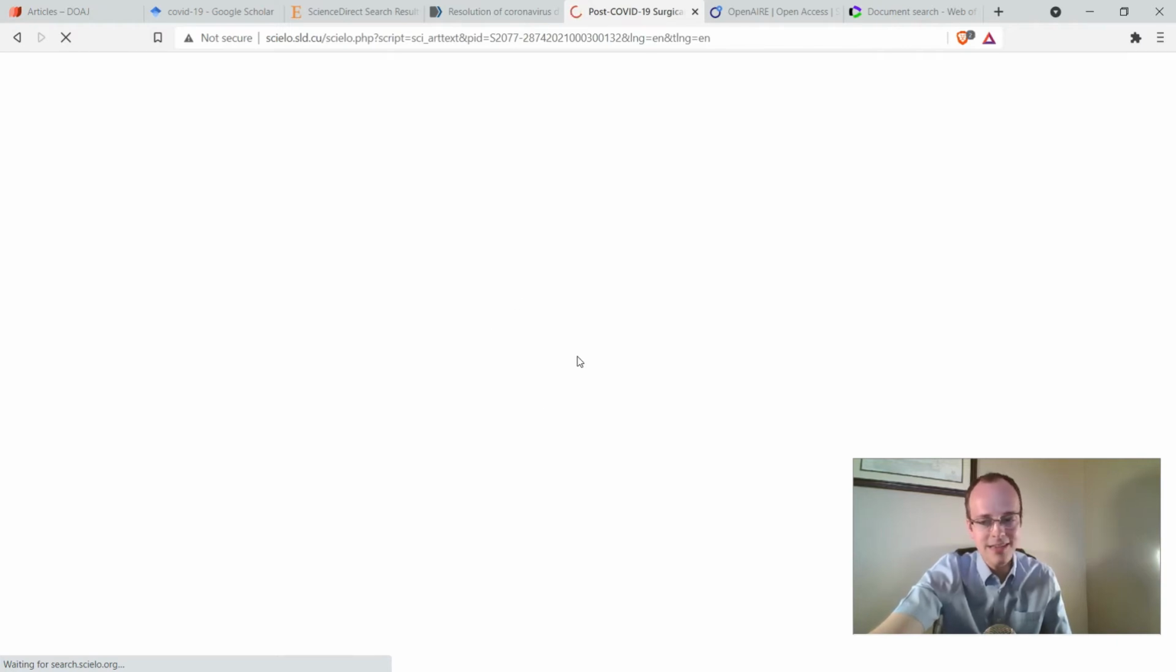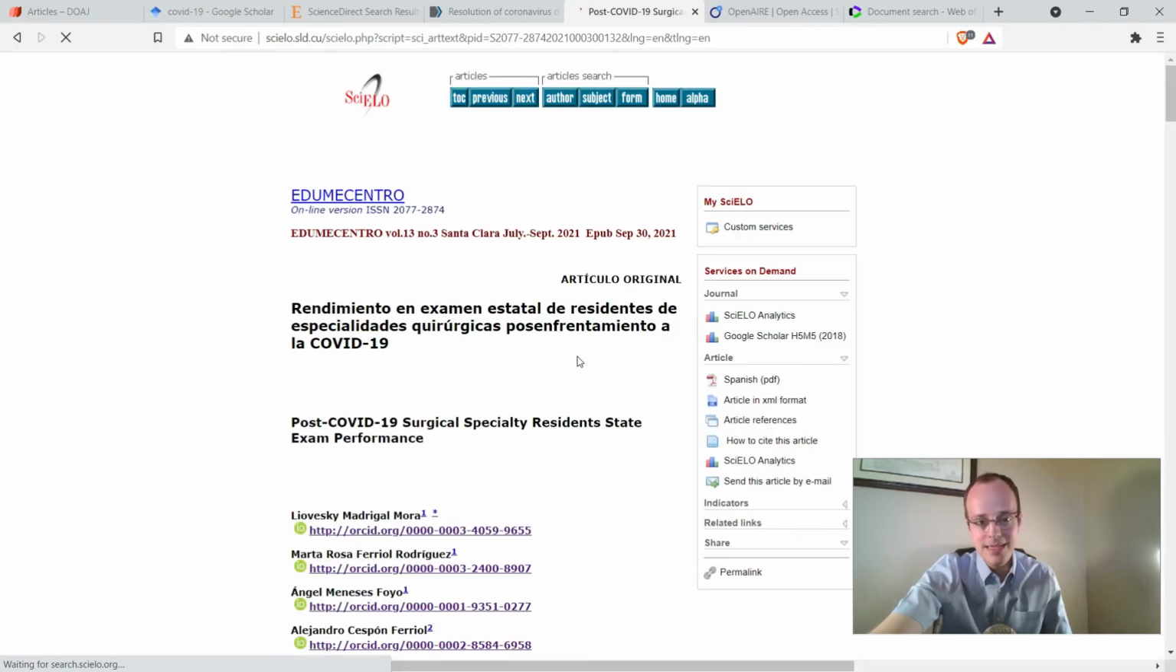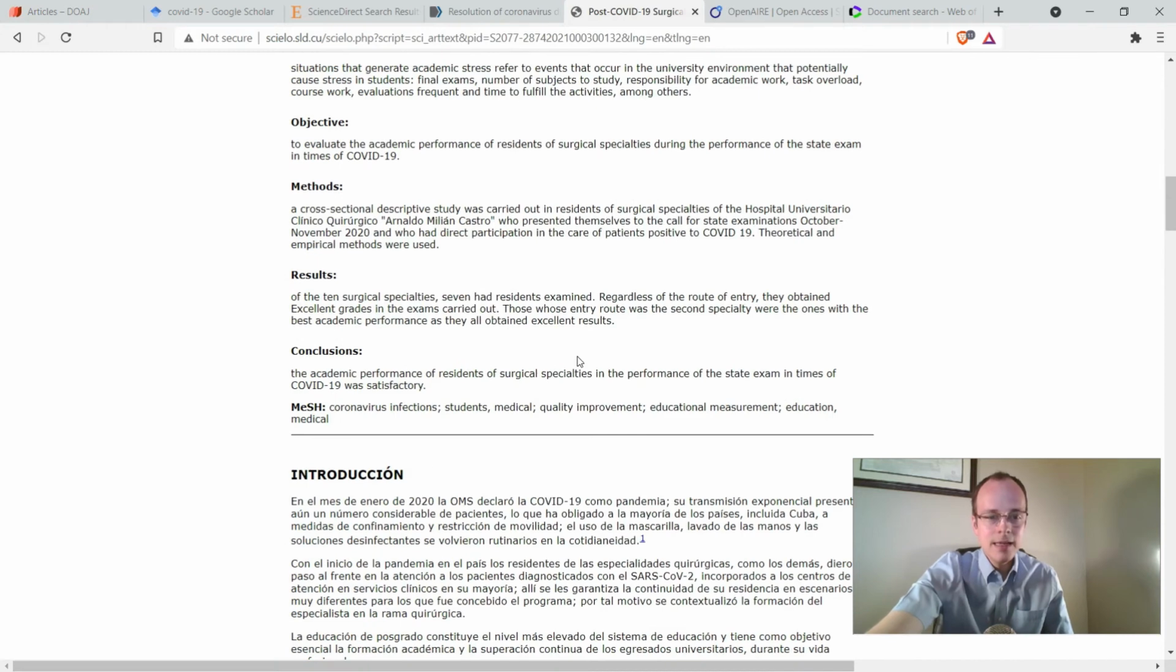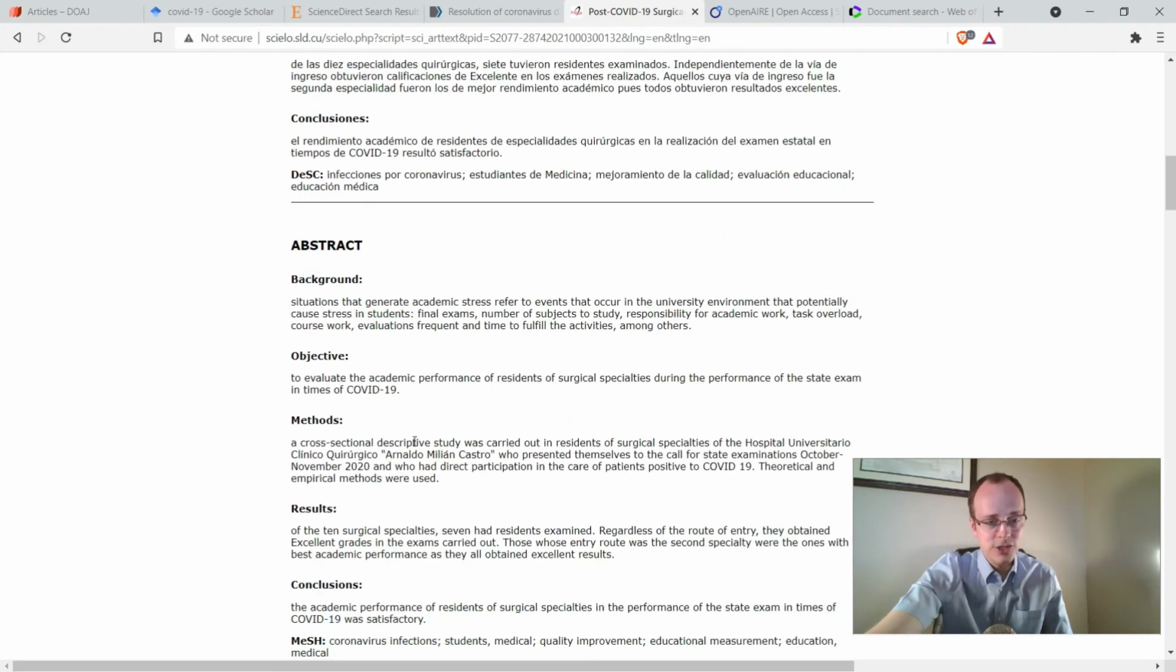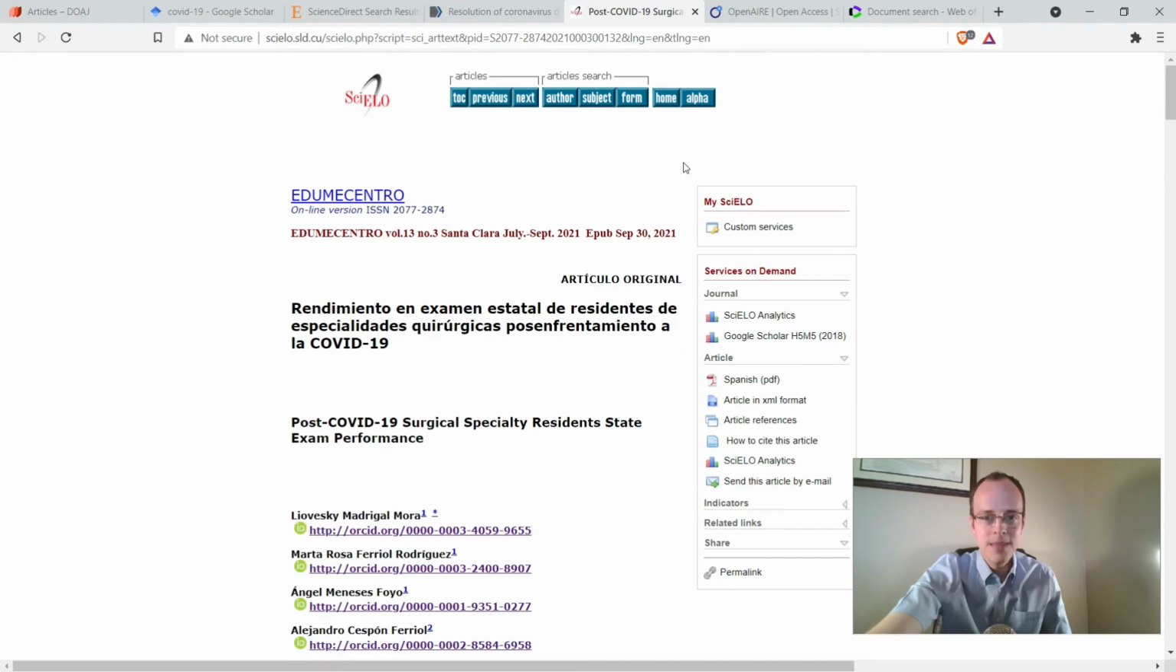Not all the journals have English available, but especially if you speak Spanish or Portuguese, also a lot of great options there. And sometimes the only thing that is available in English is just the abstract, something to keep in mind. But it can be useful for adding a more international piece to our literature review.